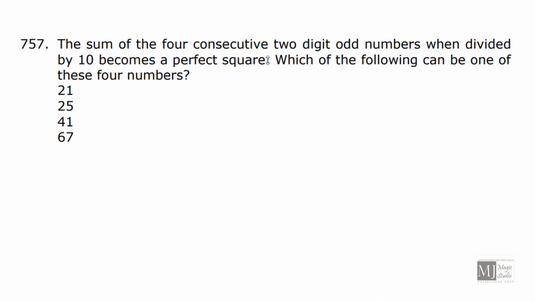The sum of 4 consecutive 2-digit odd numbers. Let us have these 4 odd numbers like A minus 3, A minus 1, A plus 1 and A plus 3. These are 4 consecutive odd numbers. Now the sum of these 4 consecutive odd numbers would be, the 3s and 1s cancel out, 4A.